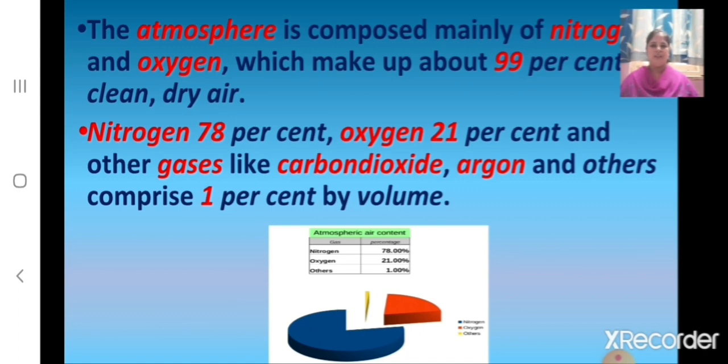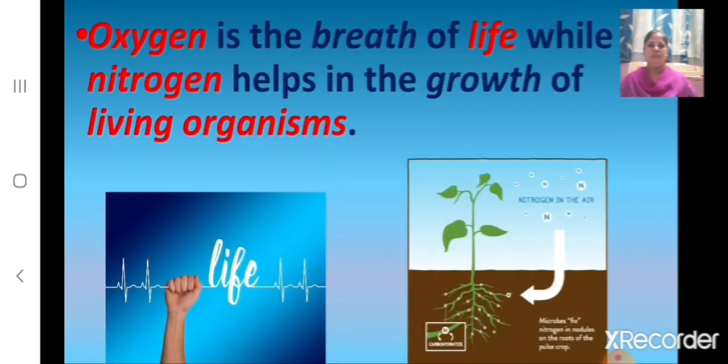So children, here we can see that oxygen is only 21% of the atmosphere, and the nitrogen is about 78%, and other gases like carbon dioxide, argon and others comprise only 1% by volume. And oxygen is the breath of life. While nitrogen helps in the growth of living organisms.